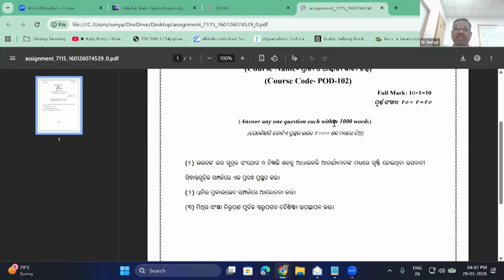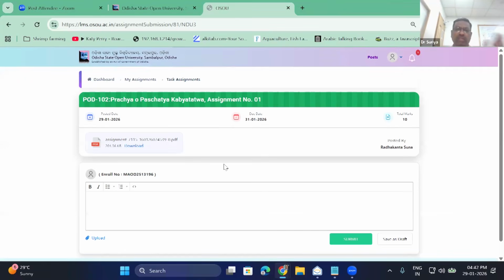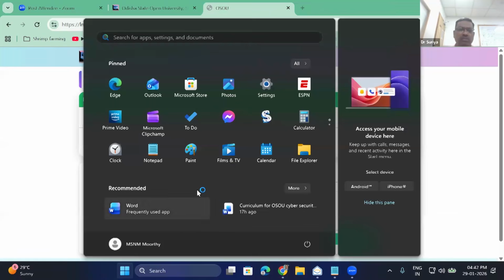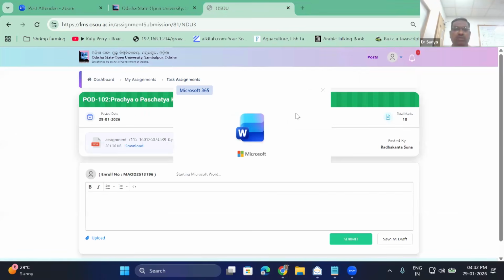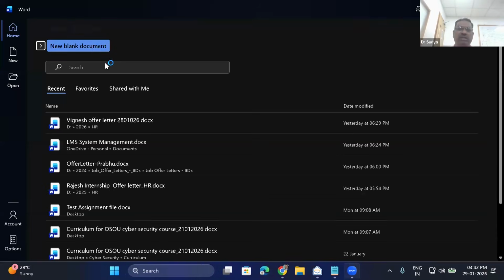So after reading this, you're going to prepare the assignment, isn't it? Either you can type in Word or maybe in ODI. If you are handwriting, write clearly and then take a proper photograph of it, or take snaps, or scan it. And then what you have to do after that: consider that you open a Word file. You think that I am the one who is going to submit that assignment.